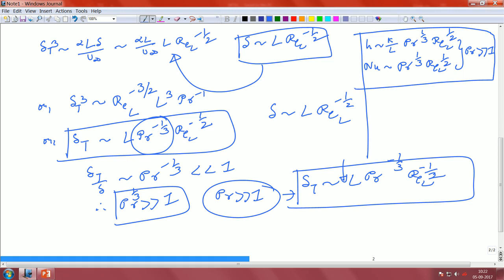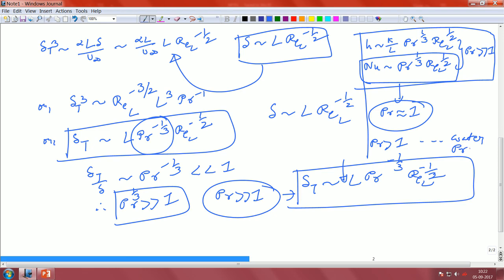Usually it is seen that this particular form of the correlation is valid till about Prandtl number equal to 1. So, it is almost valid, and Prandtl number greater than 1, normal fluids will be, for example, water has got a Prandtl number of around 6. Air has got a Prandtl number close to 1, it is about 0.7 actually. So, as you can see, most of the common fluids that you will encounter will fall under the Prandtl number greater than 1 category. As I said, liquid metals and other things will fall under Prandtl number much less than 1 category, like oils and liquid metals.